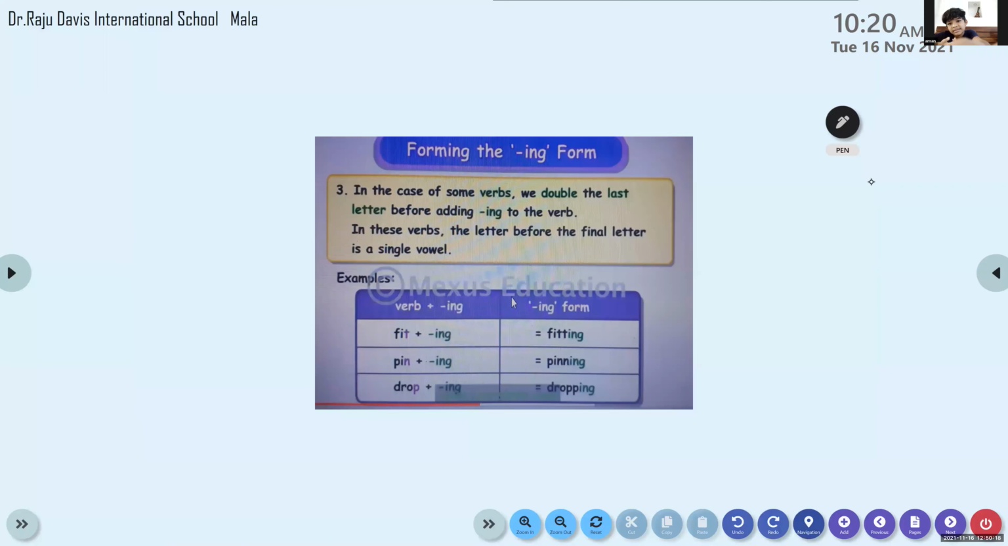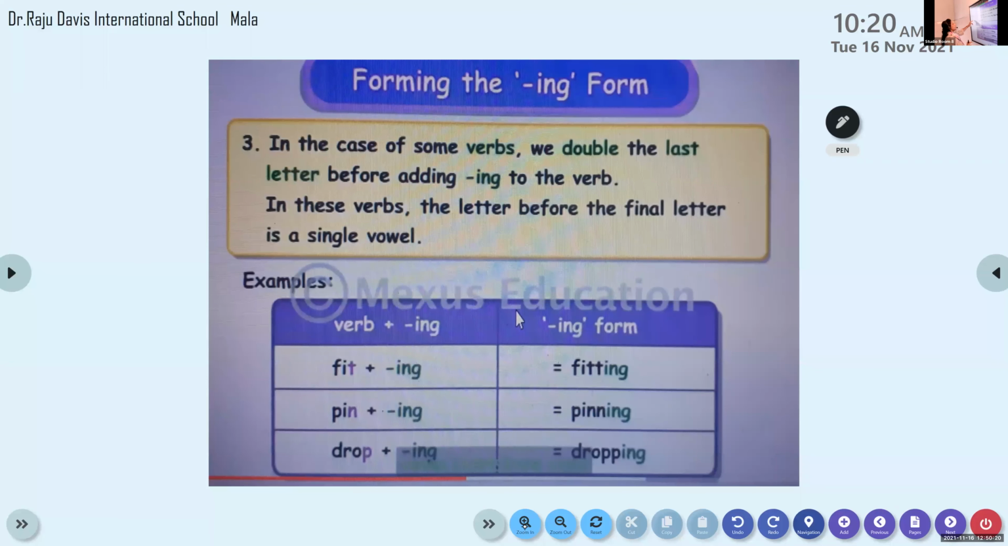Now all of you look at this rule here. This rule says that we double the last letter before adding ing to the verb. But we have to check the letter before the last letter. If it is a vowel, what do we have to do to the last letter? The last letter should be doubled. Clear to all of you? For example, fit, F-I-T, fit.